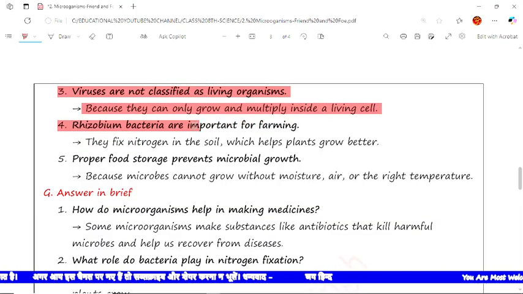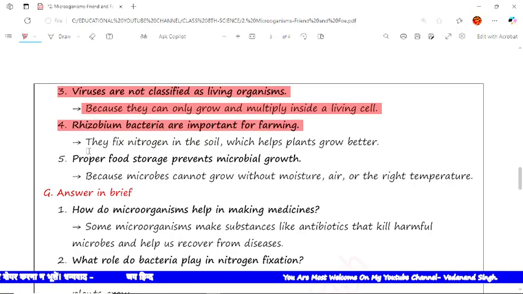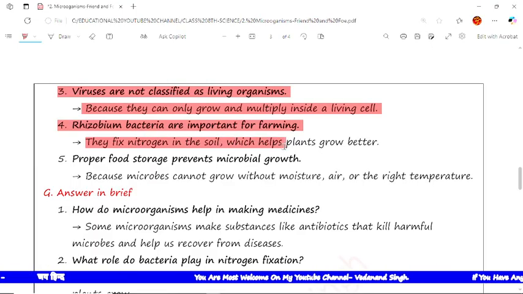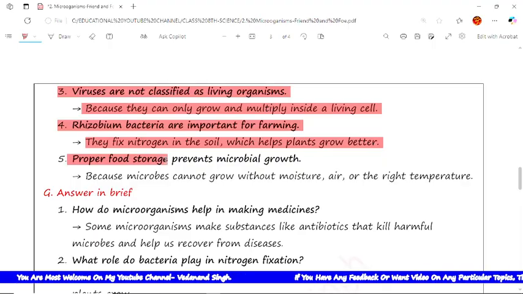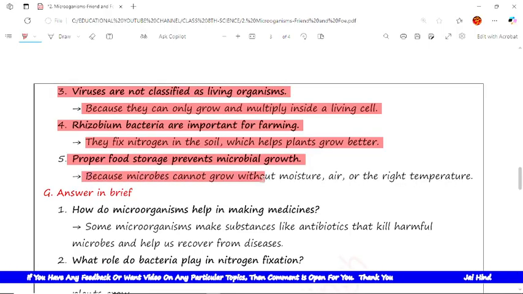The next is rhizobium bacteria are important for farming. The reason is they fix nitrogen in the soil, which helps plants to grow better. Now the next is proper food storage prevents microbial growth. The reason is microbes cannot grow without moisture, air or the right temperature.